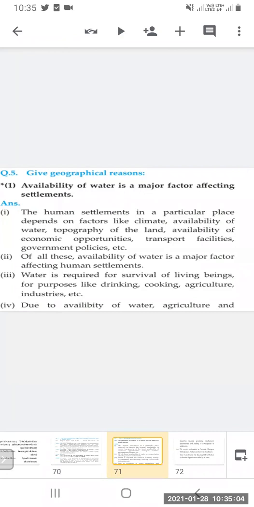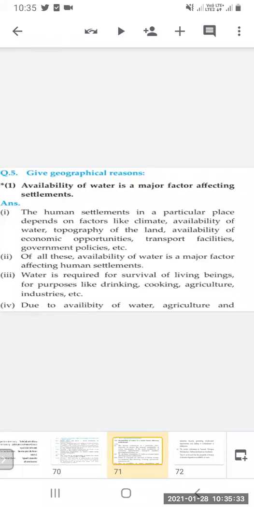Yes, good opportunities are there. If employment is there in that area, and transport facilities are there, with good frequency of transport, then settlement will be more in that region. Various government policies are also there. So if they are also there, that area is getting more settled. Now human settlement is there more.